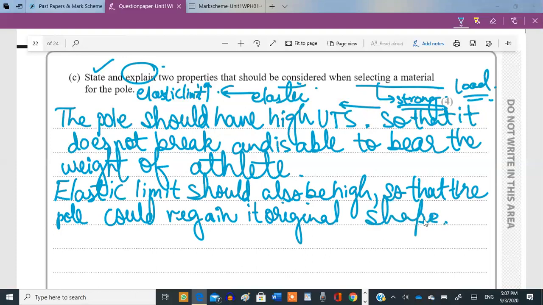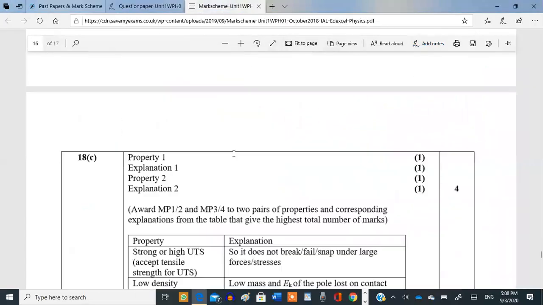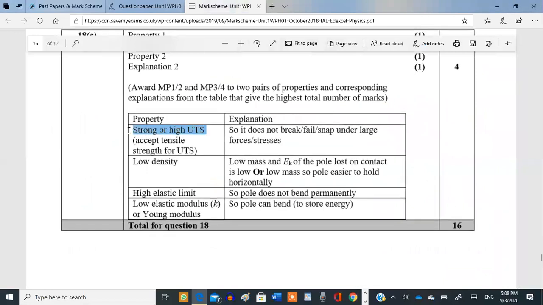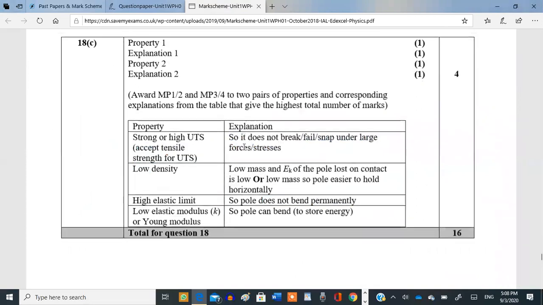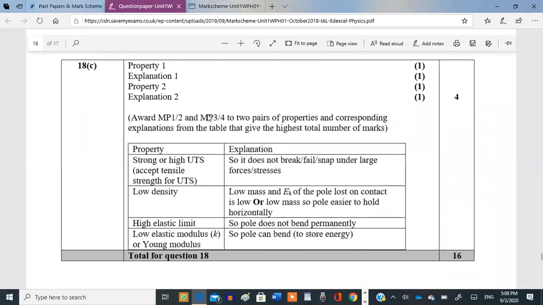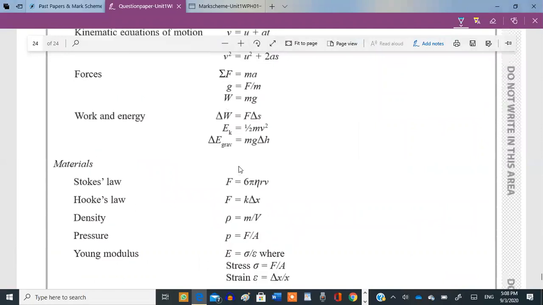Okay. Again, it's a theoretical question, so let's refer to the marking scheme as well. Strong, ultimate tensile stress; high elastic limit, so it does not bend permanently; so it does not break easily. Wow, we got both the points and both the marks. Congrats. Are we done? Oh, we are done.